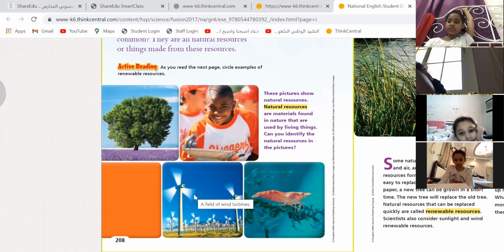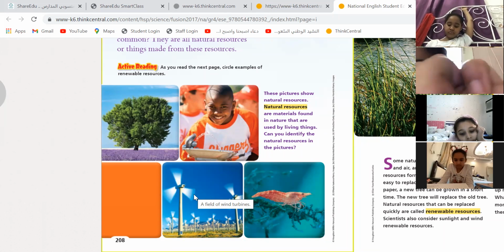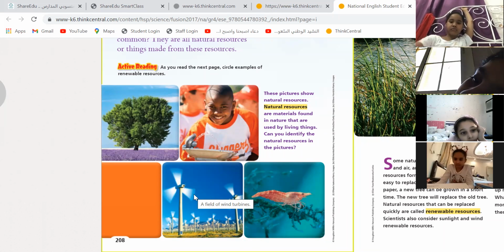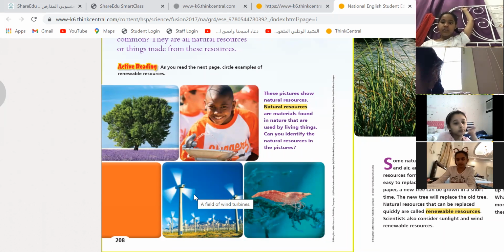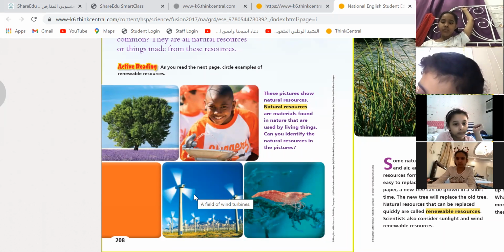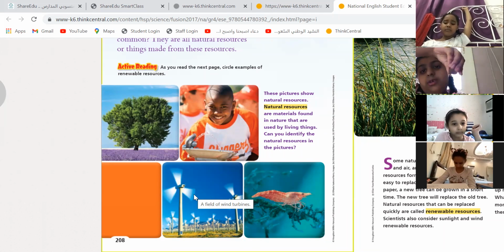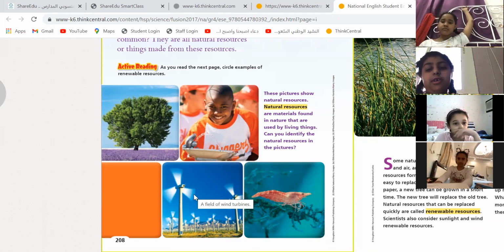It can make a new supply of electricity again and again. As long as there is wind, there is electricity. So these are wind turbines. What do we call them? Wind turbines. They take wind and transfer it to electricity.